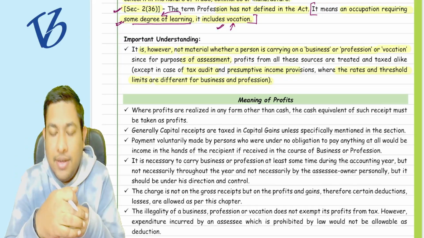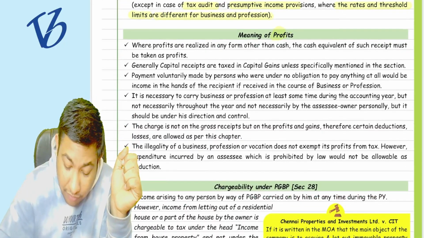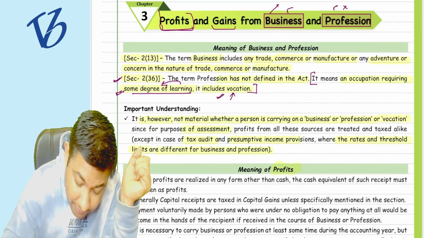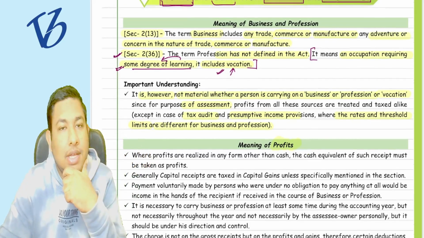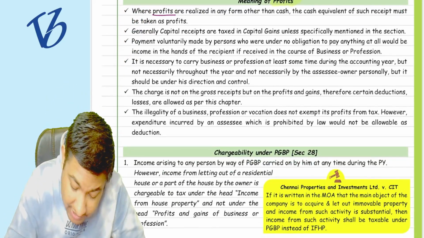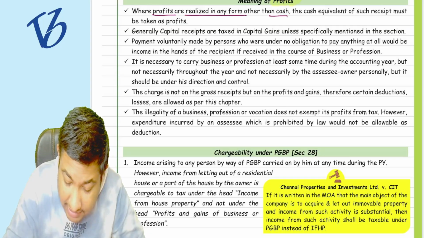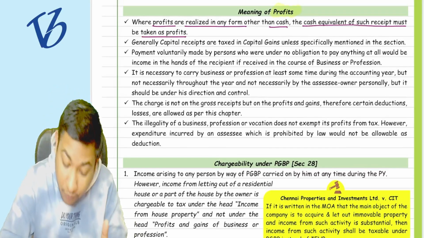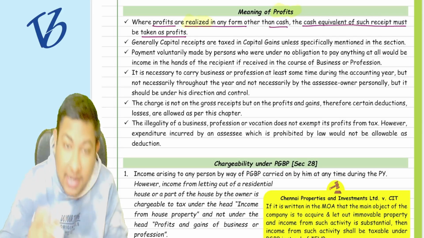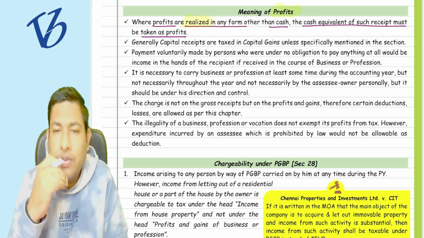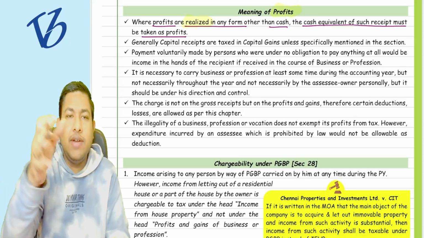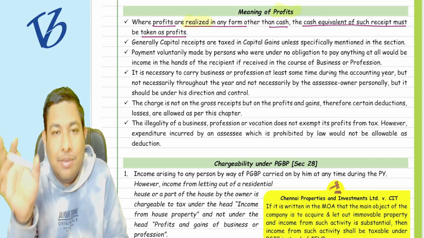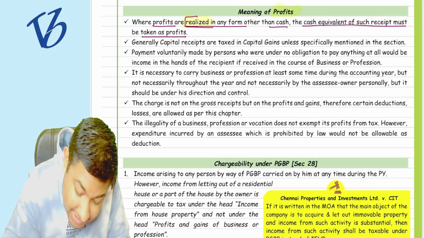Okay, now moving forward, what is the meaning of profits? Now we have to understand what profits are. Understood? See, whether profits are realized in any form, other than cash, the equivalent of such receipt must be taken as profits. It says realized. Whether it's cash or cash equivalent does not matter, but it should be realized in cash or any other method, but it should be realized.